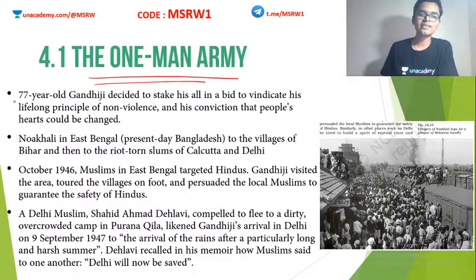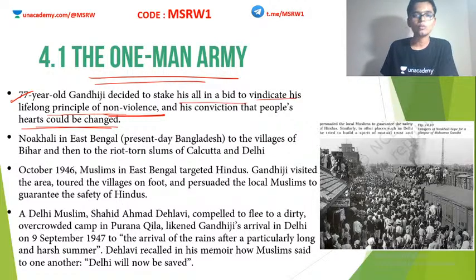So the 77 years old Mahatma Gandhi decided to stake all in a bid to vindicate his lifelong principle of non-violence and his conviction that people's hearts could be changed. He believed that despite all this violence happening, it is still possible to make Hindus and Muslims as brothers. It is possible to bring that unity, and he believed that, at least.